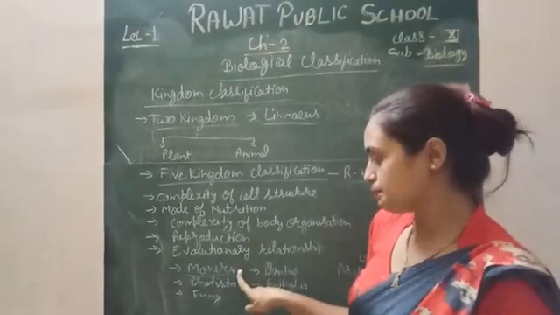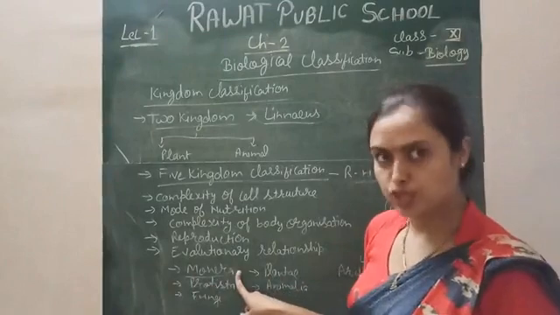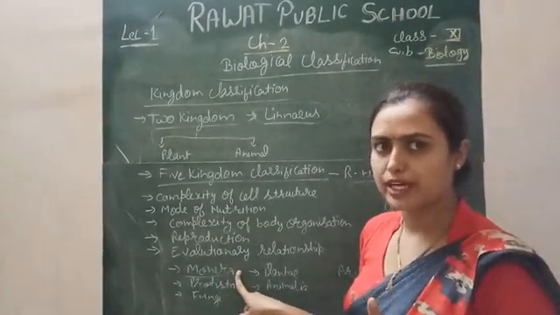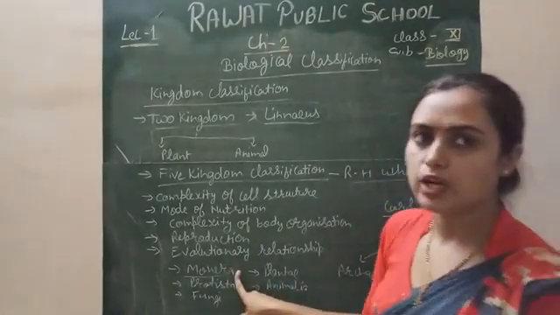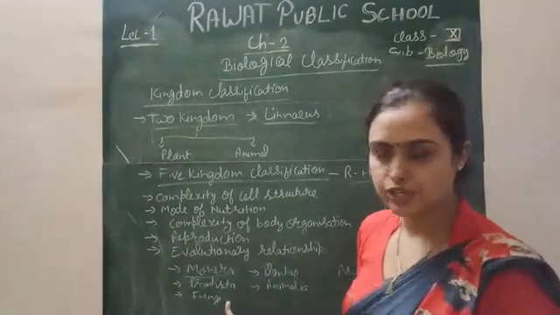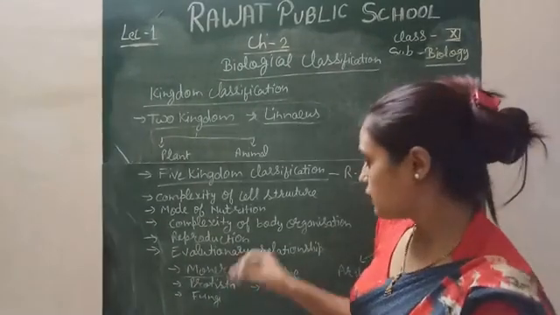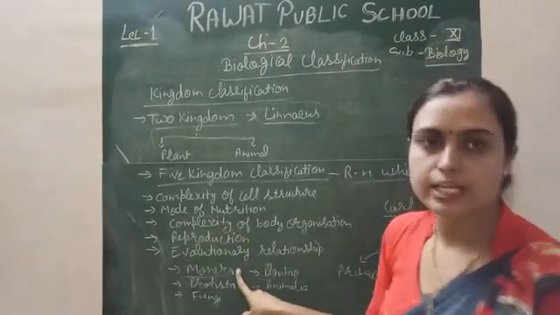Next, mode of nutrition: they are auto or hetero, both types. Bacteria have the capability to make their own food also. Protista are autotrophs, fungi are heterotrophs, then plants are autotrophs and then again animals are heterotrophs. Next is reproduction.